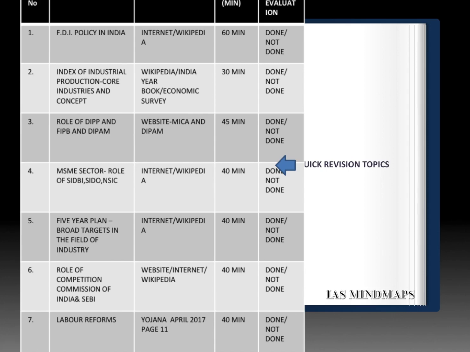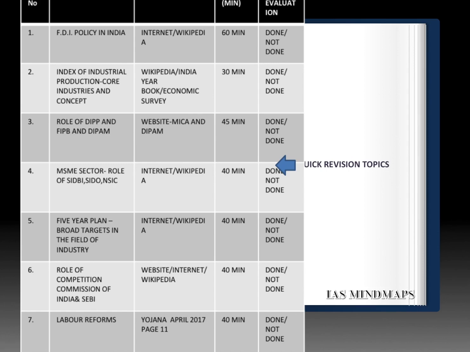Besides, in the factual portion, focus over the broad targets of the various 5-year plans in the field of industry, again from the internet. And apart from this, the role of CCI and Securities and Exchange Board of India, SEBI, that can again be seen from the net.